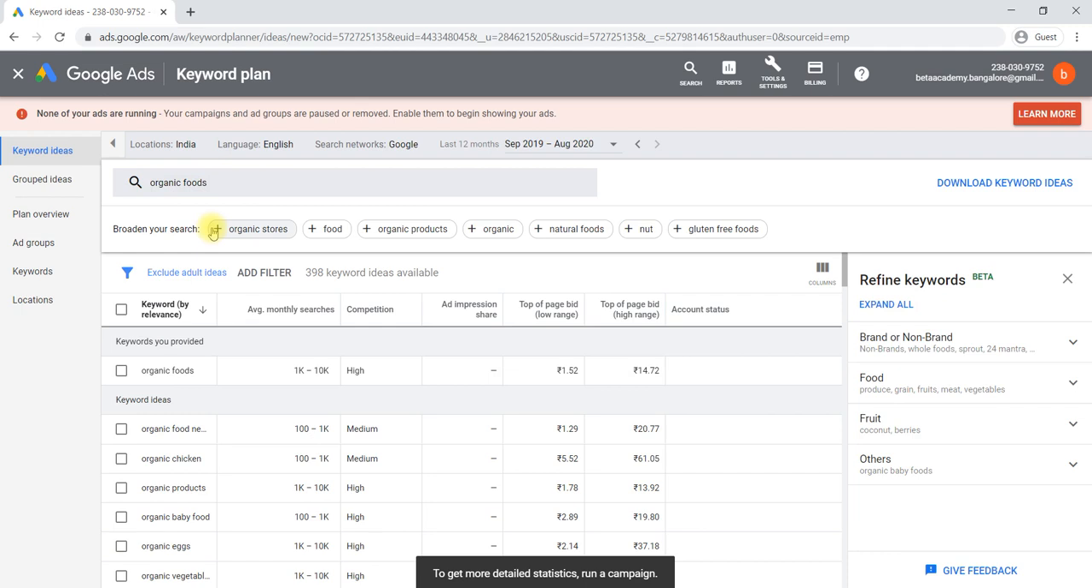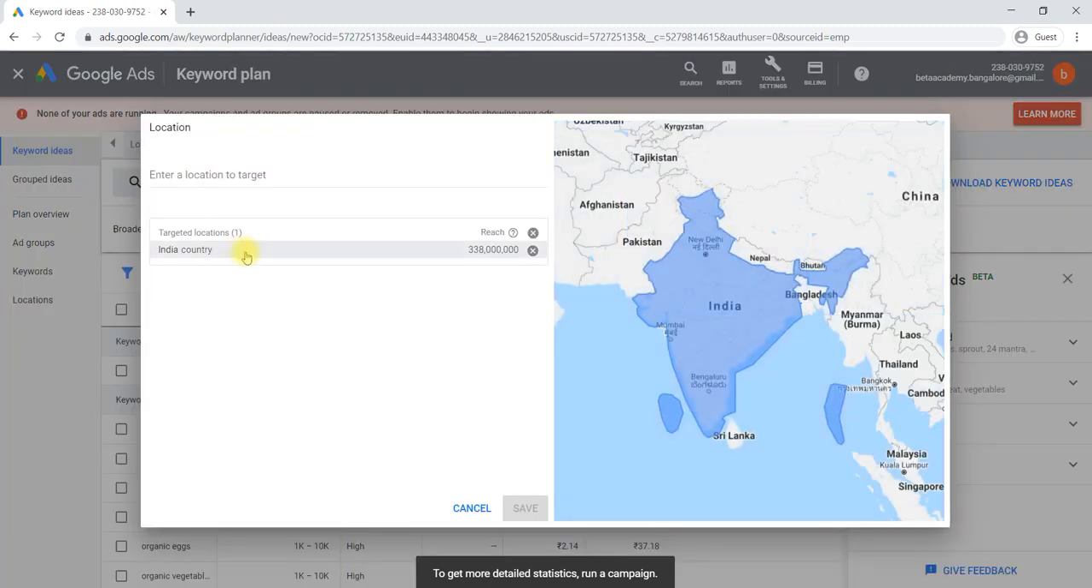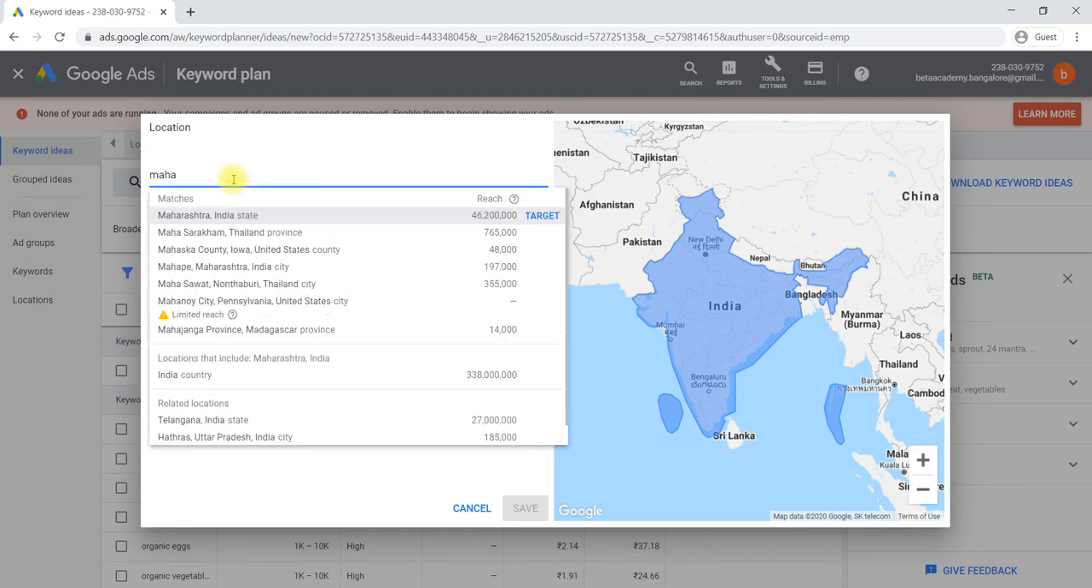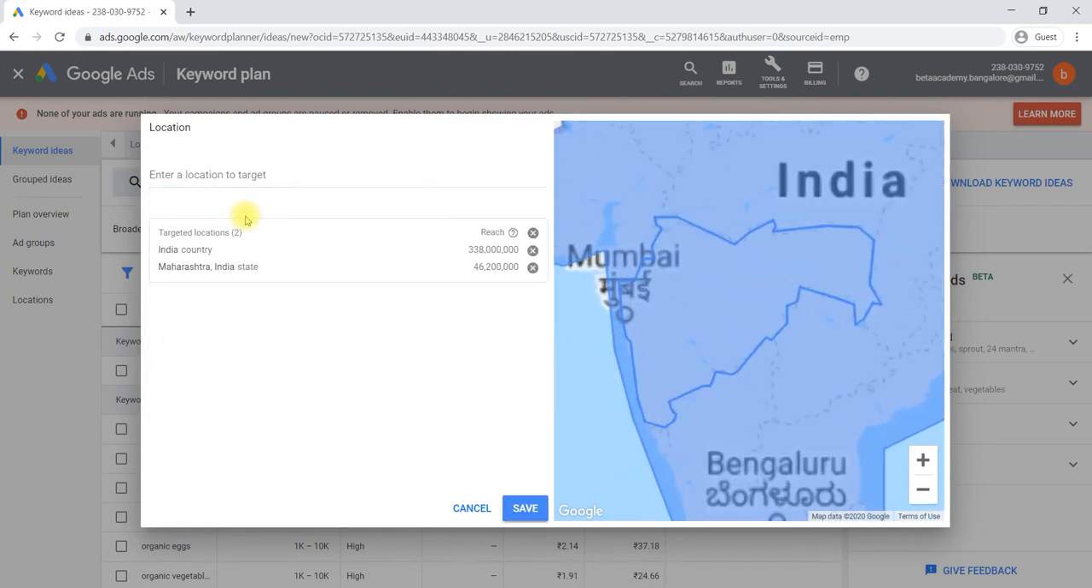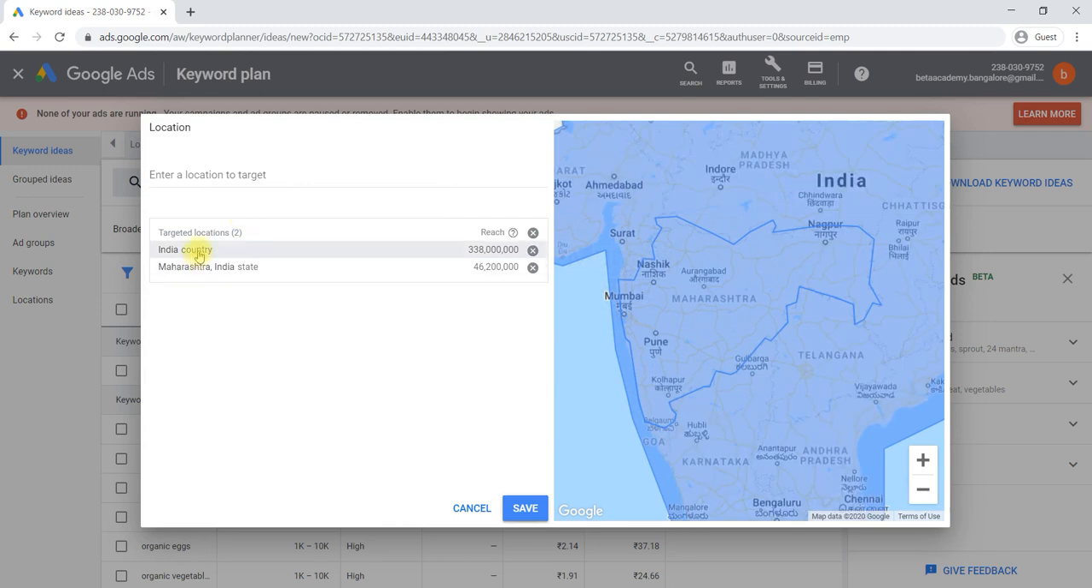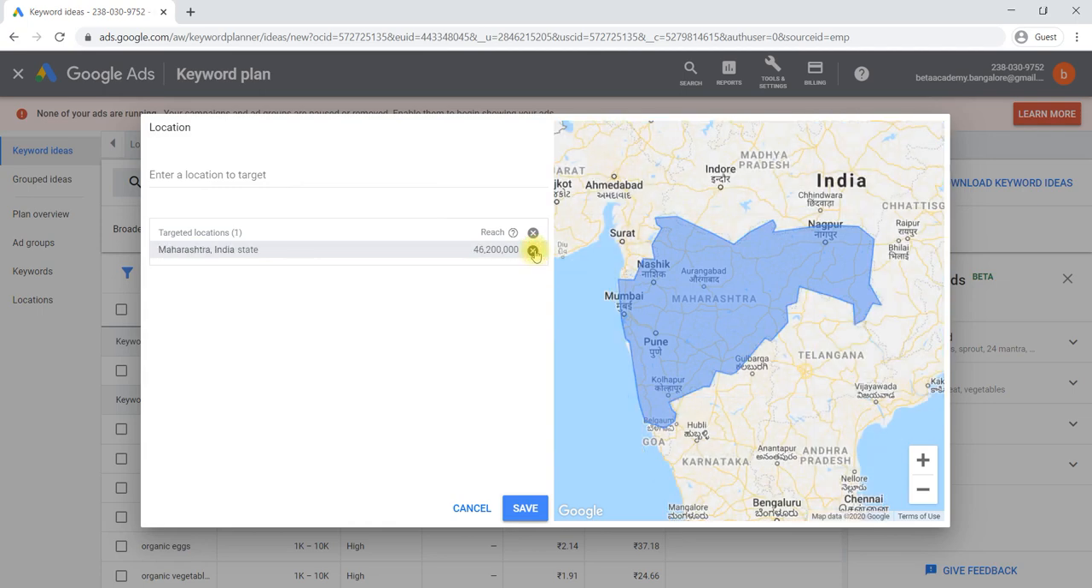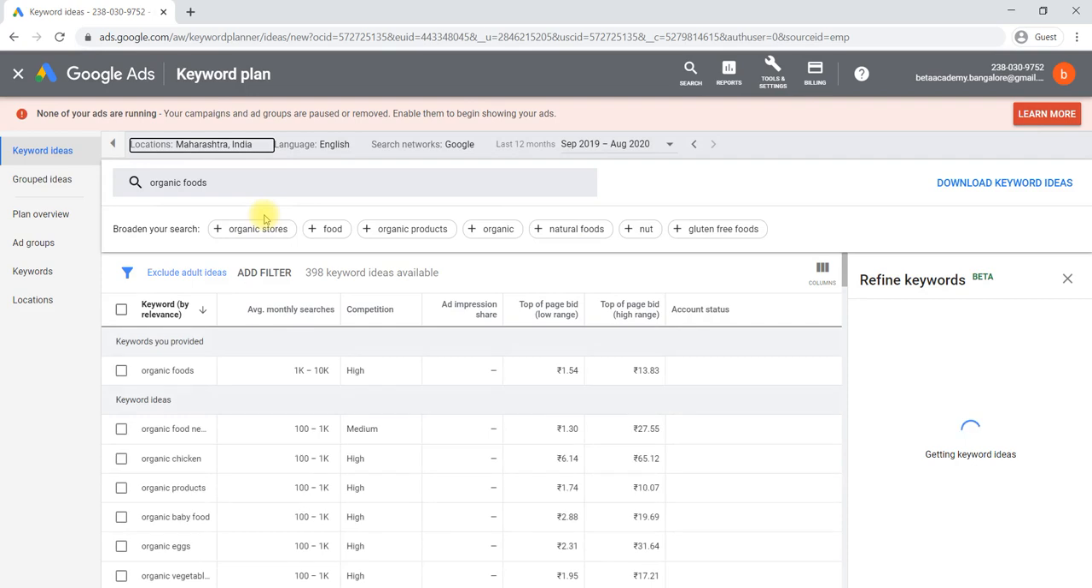Here we can see, first, setting-wise, the location we have selected is India. We can change the location. If you would like to target only Maharashtra, then we select Maharashtra. If we take out India, then only Maharashtra will be focused. Like this we can change the location also, where exactly you would like to promote your ad.